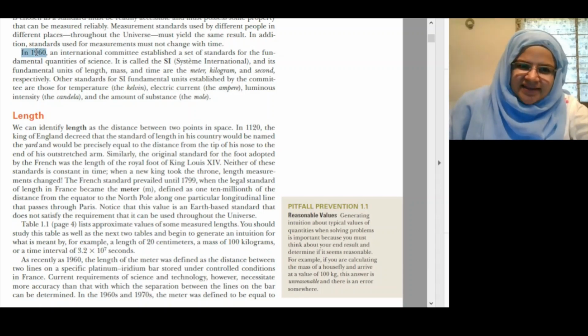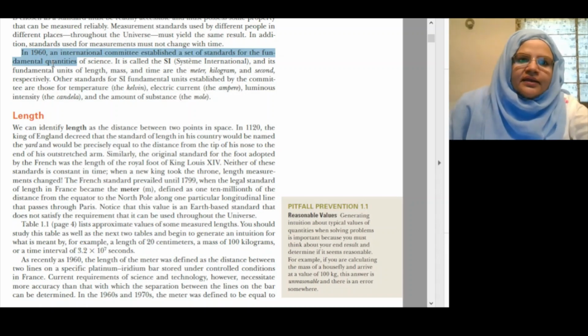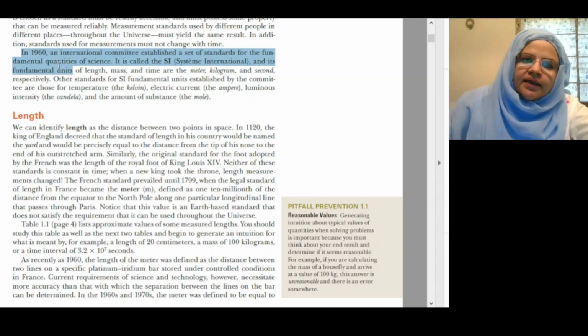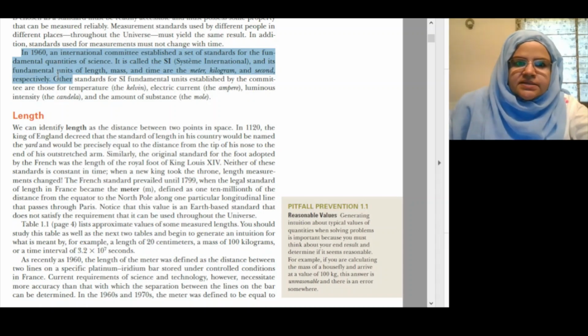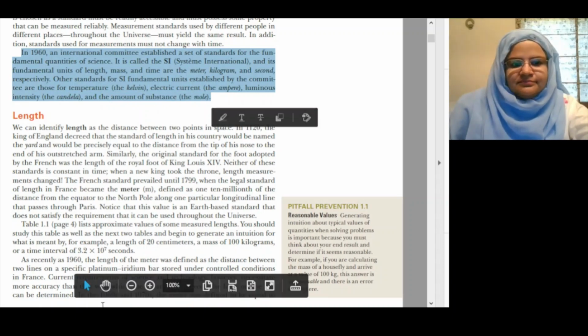In 1960, an international committee established a set of standards for fundamental quantities of science. It is called the SI, Système International, and its fundamental units of length, mass, and time are the meter, kilogram, and second, respectively. Other standards of SI fundamental units established by the committee are those for temperature, the kelvin; electric current, the ampere; luminous intensity, the candela; and the amount of substance, the mole.